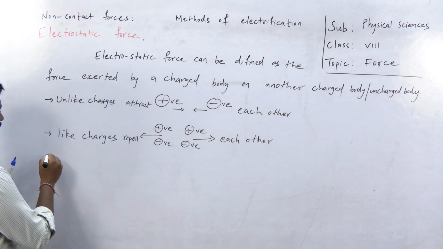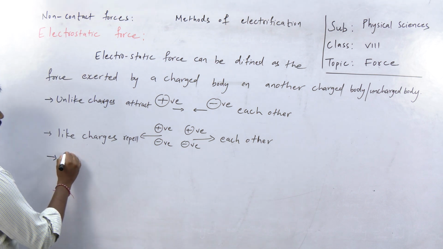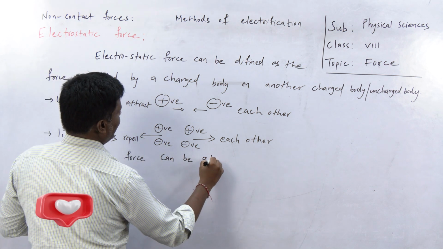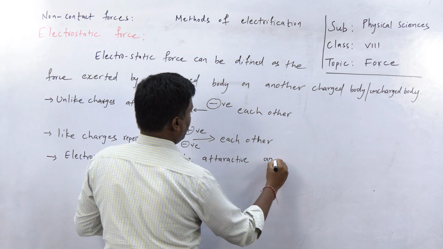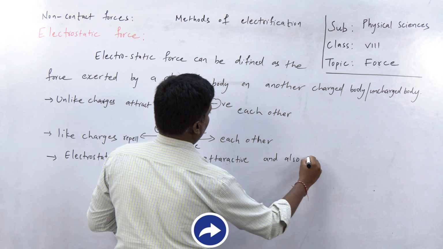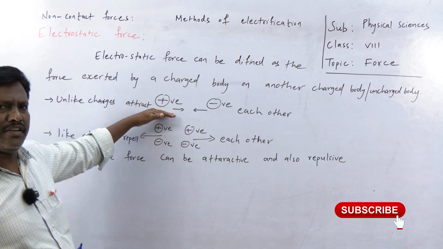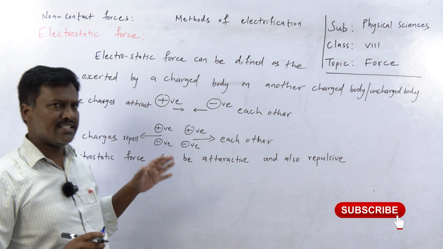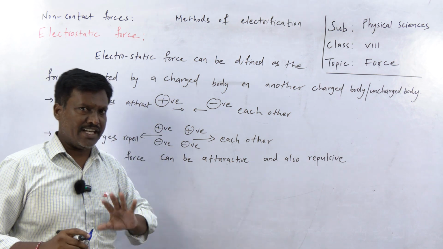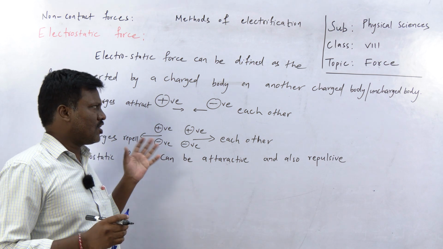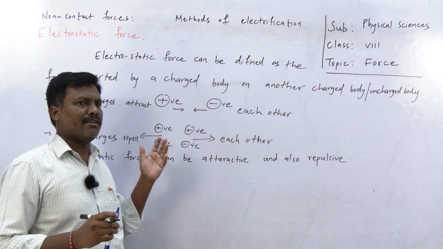A very important point regarding this: electrostatic force can be attractive and also repulsive. If you go deeper, static electricity is a branch of physics which deals with charges, and charge is a property of matter which causes it to experience force when kept in an electric field.